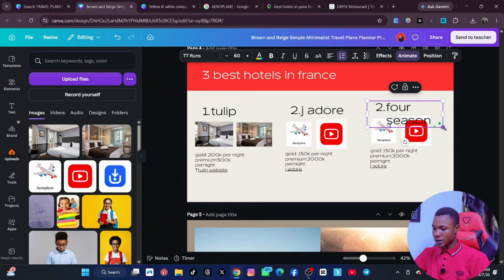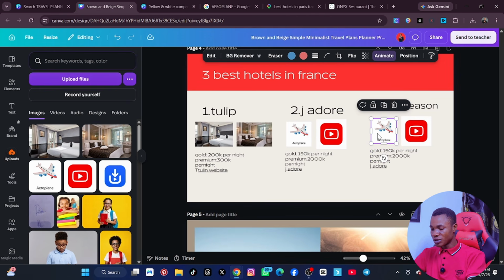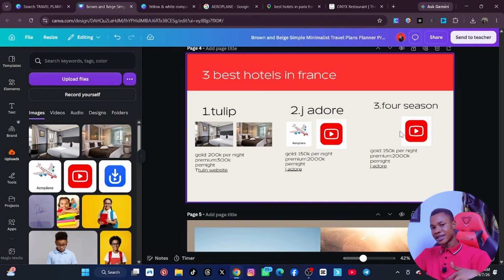All right, so let me decrease it a little, then increase it. Now this one is 3, so this one is 3. All right, so you just do everything again and again, just like that. Put the price, put the pictures, delete these pictures to put the new ones, and just like that. From that, we are now done with the hotel. So your boss can now come here and see this hotel, say, okay, this one looks nice, this one looks nice, this one is cheaper than this one, and they still have good websites, good hotels.